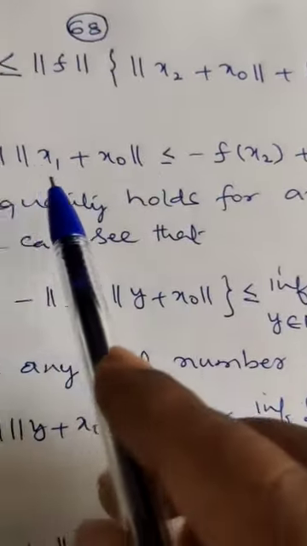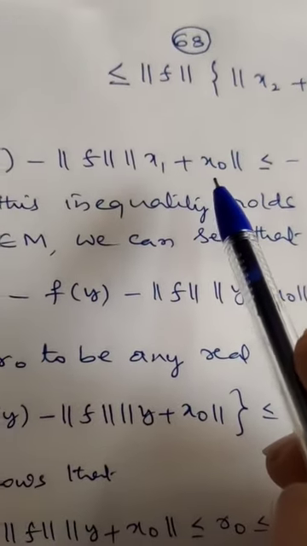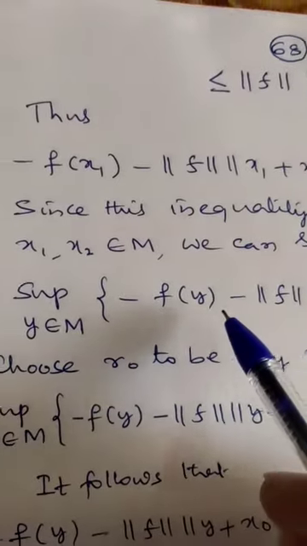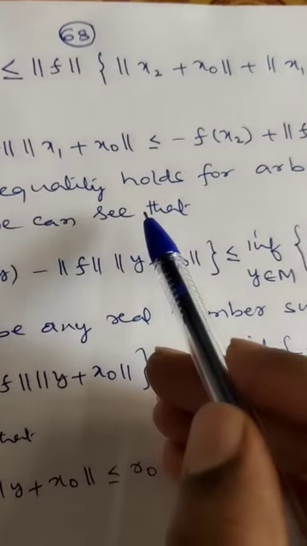Now this inequality is true for all x1, x2 belonging to M. Since it is true for all x1, x2 in M, the supremum also holds for the maximum element.